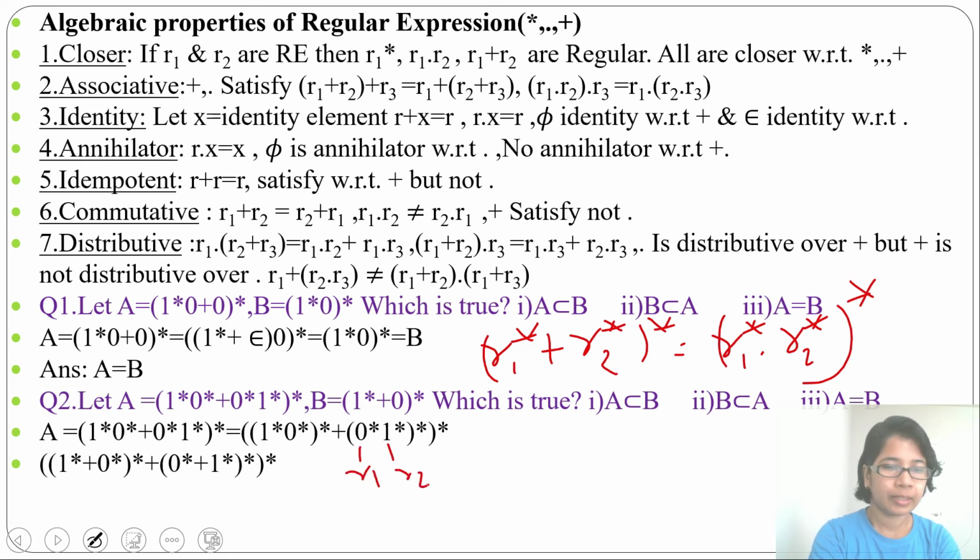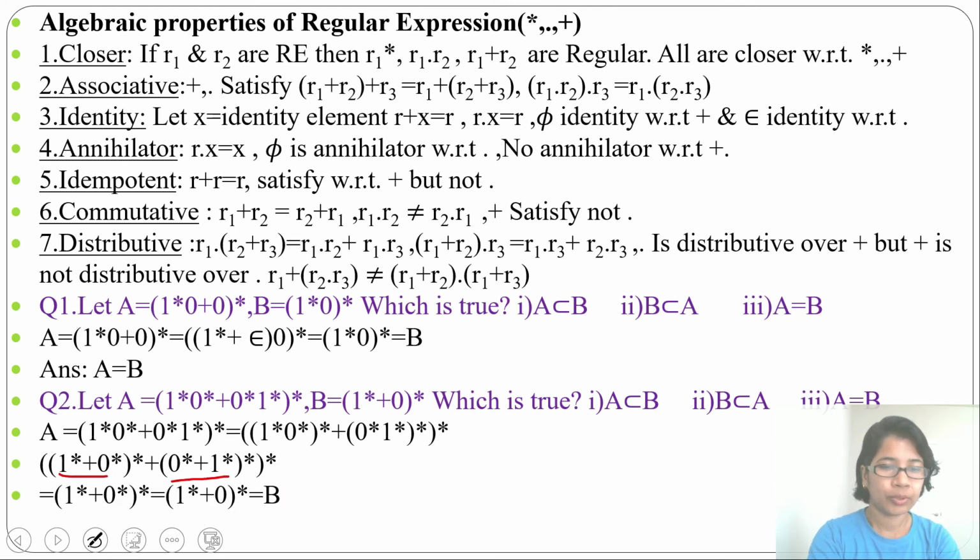Then you can write a plus or union. So you can write (1* + 0*)*. Then in place of this you can write (0* + 1*)*, and this closure is present, so you can write the whole closure. Both are the same according to commutativity, like R1 + R2 and R2 + R1, both are the same.